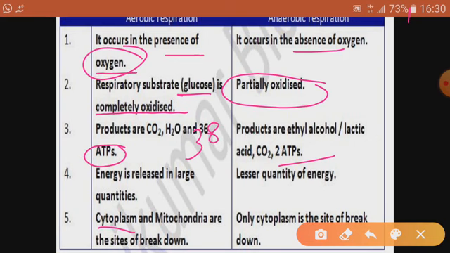Then the fifth point states that cytoplasm and mitochondria are the sites of breakdown, because in cytoplasm which process happens? Glycolysis. And glycolysis is the common step between aerobic and anaerobic respiration. May it be aerobic or anaerobic, glycolysis will happen in both, because glycolysis is the breaking of glucose into pyruvic acid. So, irrespective of whether it is aerobic or anaerobic, this step is common and similar. Okay, that's why in anaerobic only cytoplasm is involved, but in case of aerobic, later on in mitochondria, when it gets oxygen supply, then 38 ATP will be released.